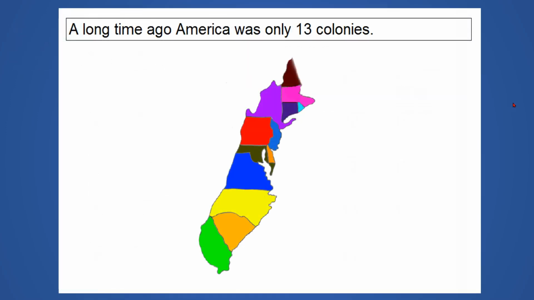Well, here is the history of the 4th of July, or Independence Day. A long time ago, America was only 13 colonies, and there is a map of the colonies. Before the 50 states, there were 13 colonies, and we talk about that at Thanksgiving time, how the Pilgrims came over from England on that big ship, and they established the colonies. It was hard work, and it took a lot of time, but there they are. There's a map of the first 13 colonies.